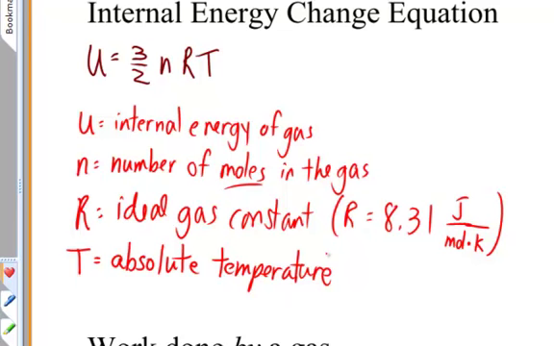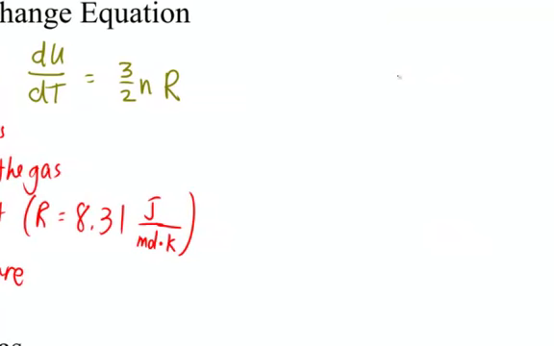Now, we're going to do a little calculus. Those of you not taking calculus can cover your ears for a moment. We're going to differentiate this equation and then rearrange it slightly and then express the equation in terms of a delta notation. And it's that delta notation equation that's going to be important to us. So here we go. Let's differentiate the internal energy with respect to the absolute temperature, dU/dT. Because 3/2 is a constant, and n is a constant, and R is a constant, then when I take dU/dT, I get 3/2 times n times R. Now, let's take that equation and multiply both sides by dT.